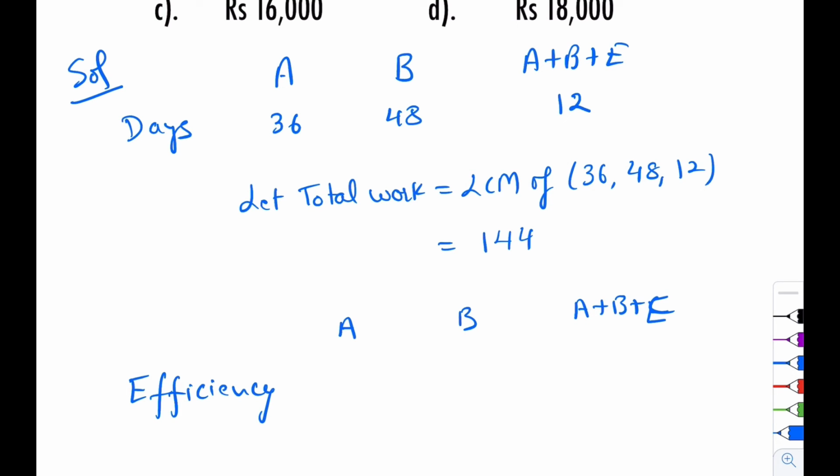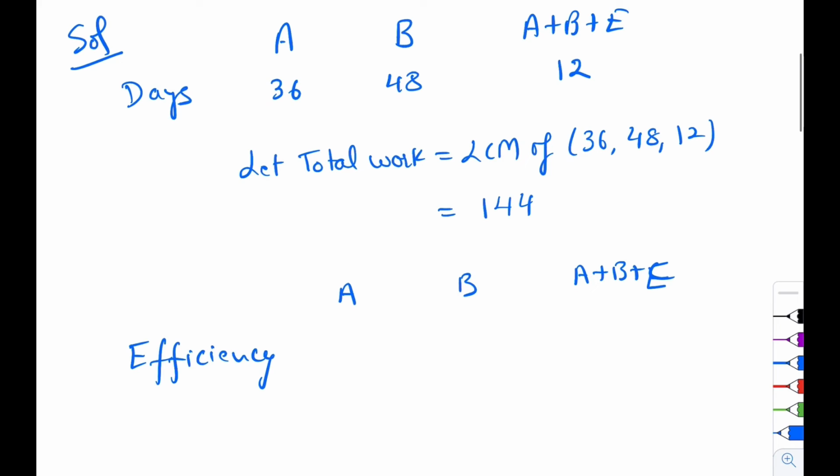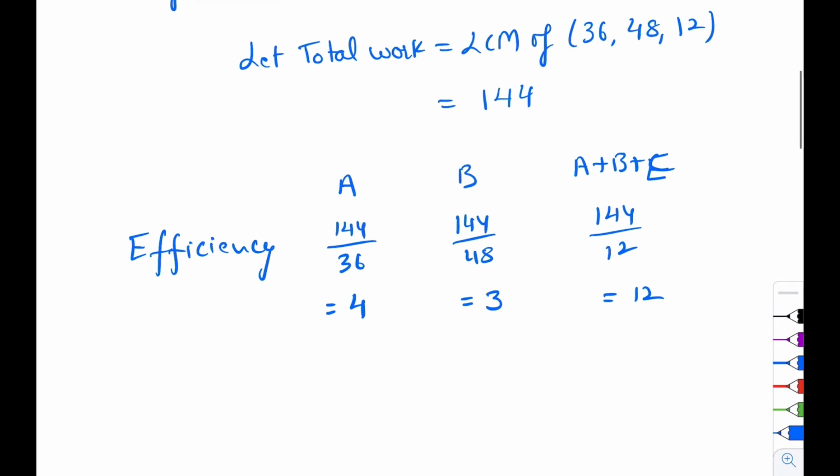So efficiency of A is 144 upon 36, B is 144 upon 48 and A plus B plus E is 144 upon 12. So this is equal to 4, this is equal to 3 and this is equal to 12. So their ratio is 4, 3 and 12.